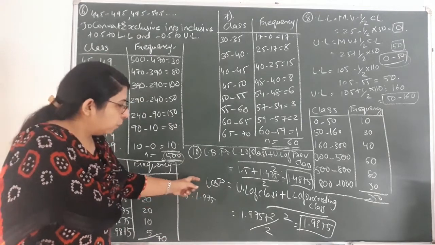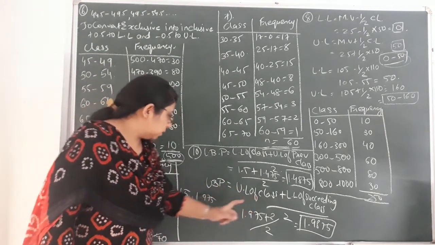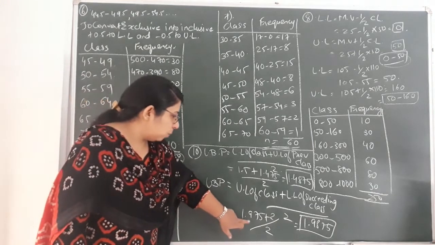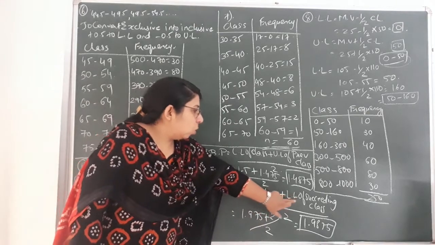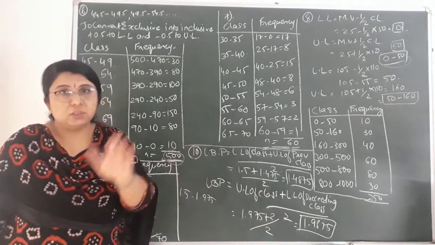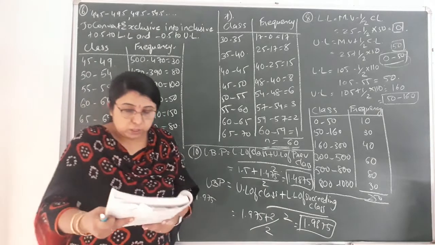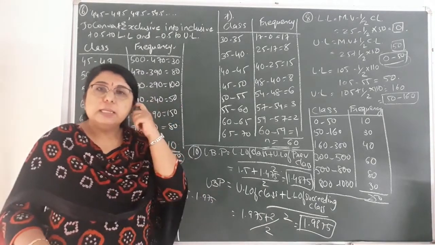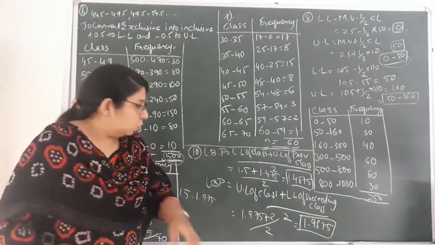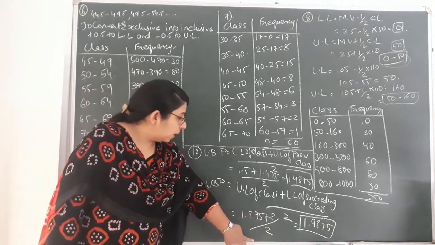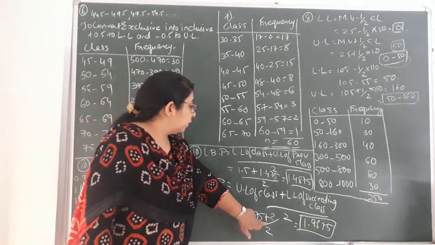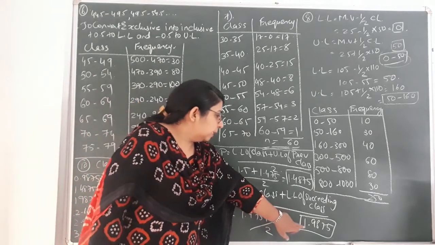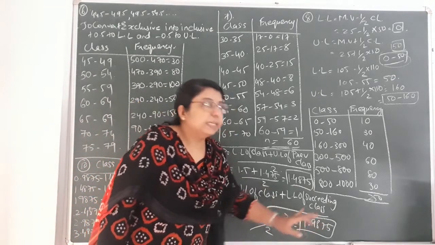And in the same way we will find the upper boundary point. What is the formula to find the upper boundary point? That is the upper limit of the class. The upper limit of this class is 1.975. So here I have placed 1.975 plus the lower limit of the succeeding, meaning the next class after this class. What will be the lower limit of the succeeding class? That is 2. In the third class, you can see the lower limit of that class is 2. So I have placed plus 2, divide by 2. So 1.975 plus 2 comes to 3.975, divide by 2 and you will get the value 1.9875.